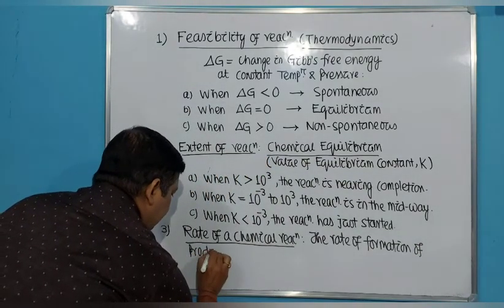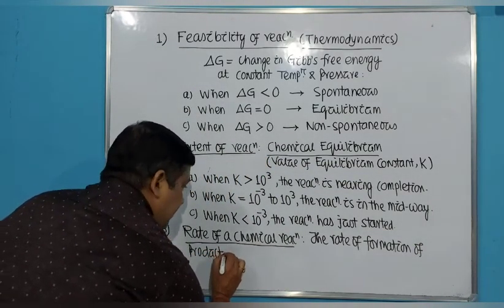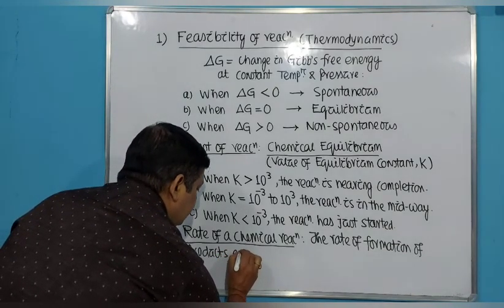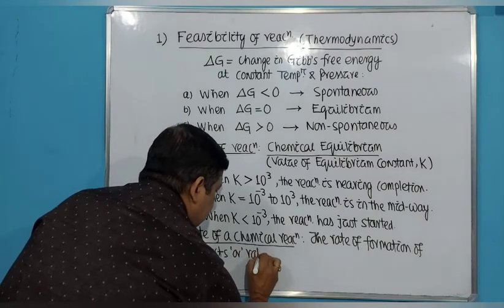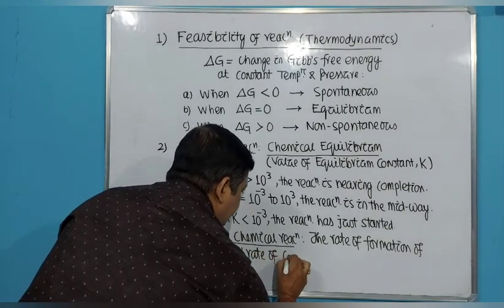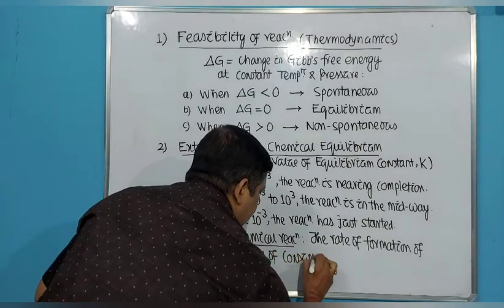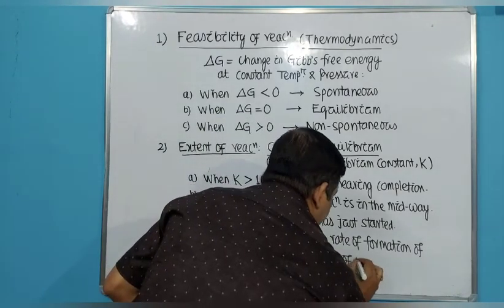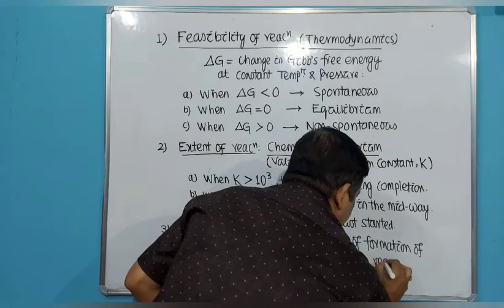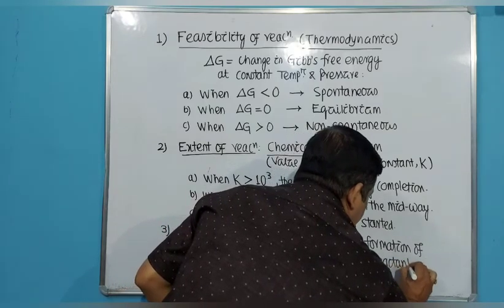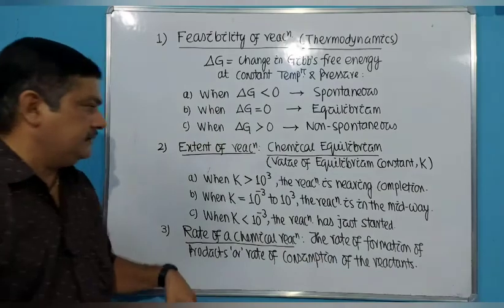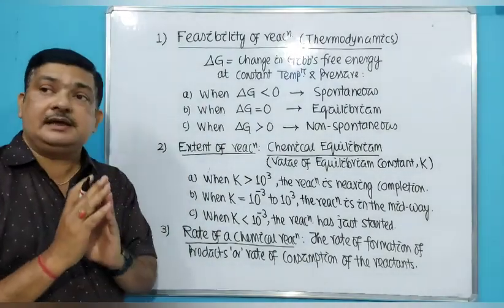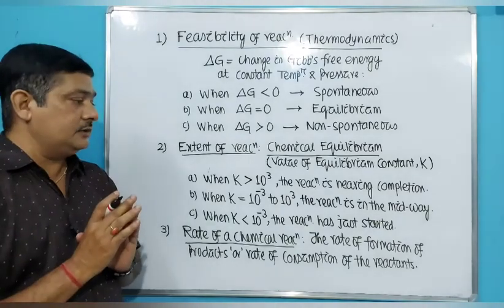As the product forms, that means the change in concentration of the product over a time period, the rate of formation of the product, or the rate of consumption of the reactants. How the reactant concentration changes over a small time period gives the rate of reaction. So students, these are the data which we require for a chemical reaction.